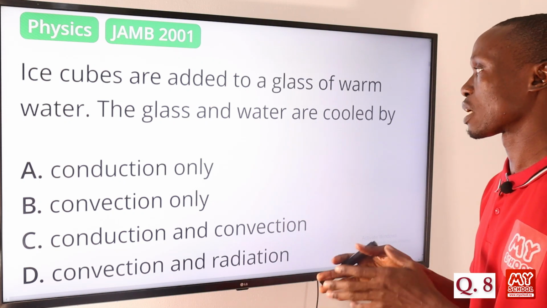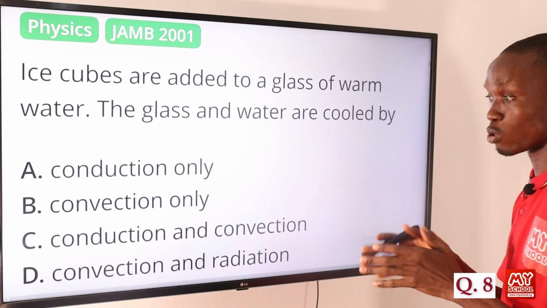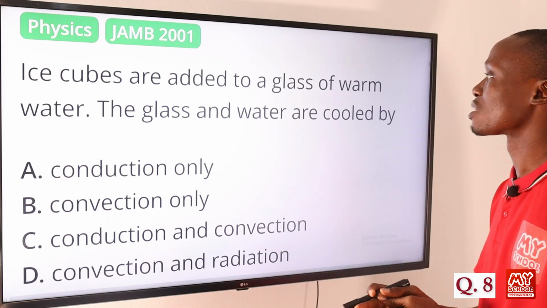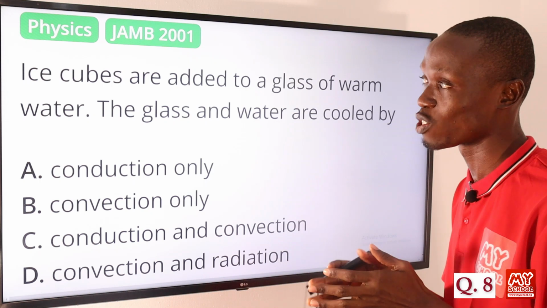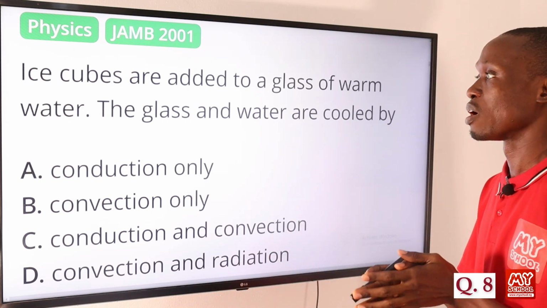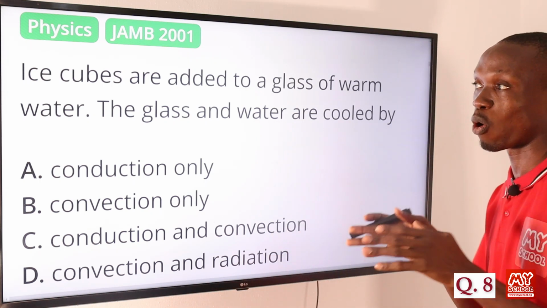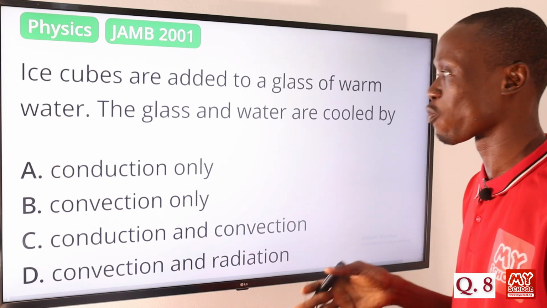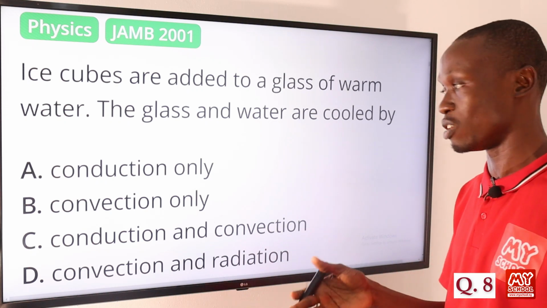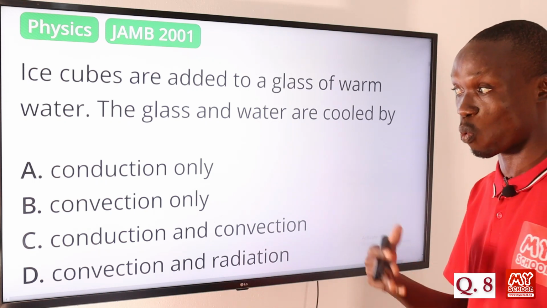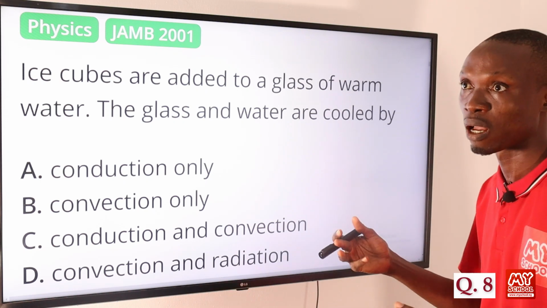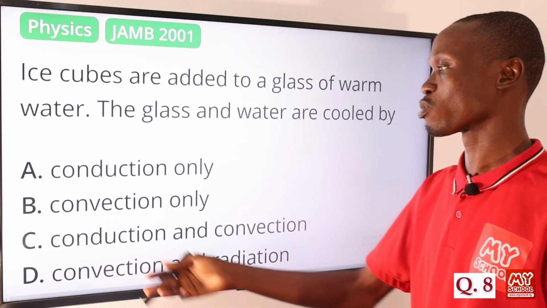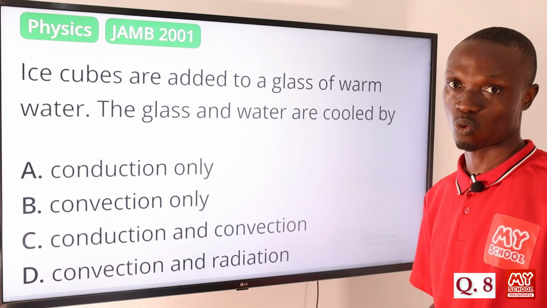Okay, so the glass and water are cooled by conduction simply because the glass, the water, and the ice cube are all in contact. So the glass and water are cooled in that case by conduction, right? Then secondly, there is some kind of convective heat exchange, or heat transfer, within the water, right? As warm water rises up and cold water flows down. Okay, so that makes option C the correct answer to this question.